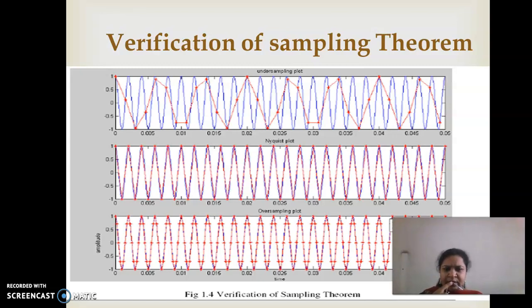In the Nyquist plot, we are getting exactly the signal; the input signal and output signal are almost on the same level. If you take an oversampling plot, we can see that this also gets some distortion. So in the sampling theorem, among these three signals, the second one, the middle one, the Nyquist plot, is much better because it exactly represents your input signal.